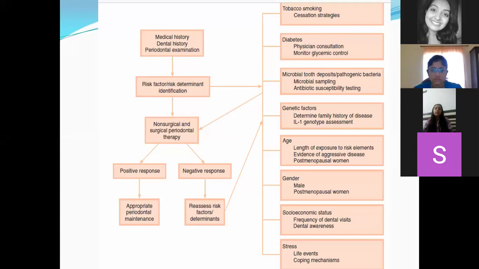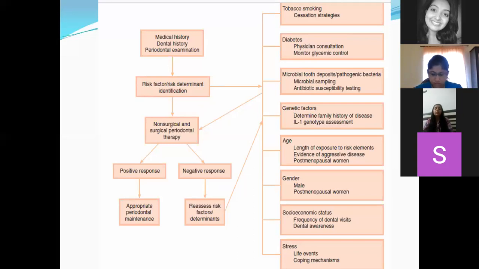Then genetic factors. There is something called DNA fingerprinting, or identification of a particular gene which is altered and responsible for the expression of periodontal disease. In that way, you have to scrutinize each and every element of your case history taking, identify the risk factors, and then try to alleviate them.